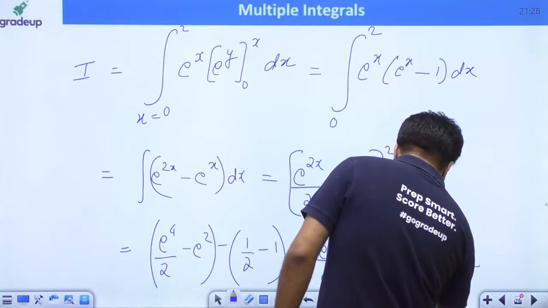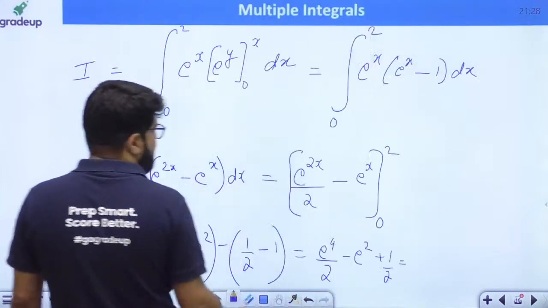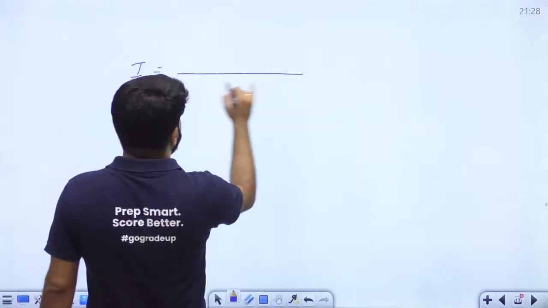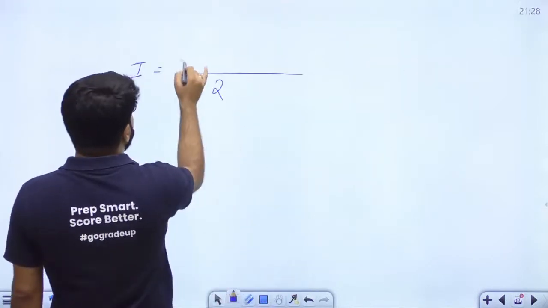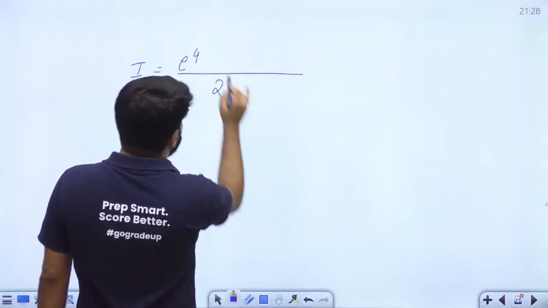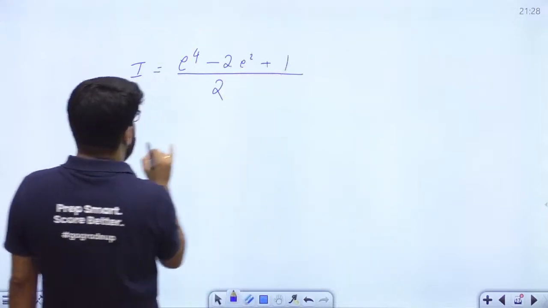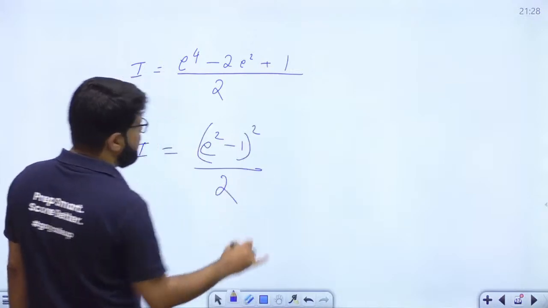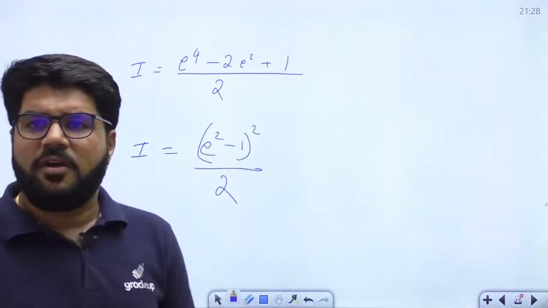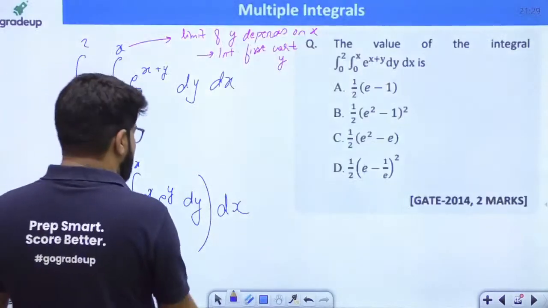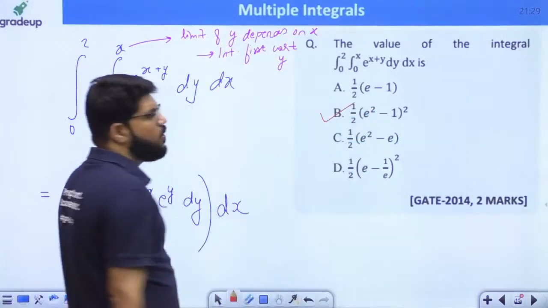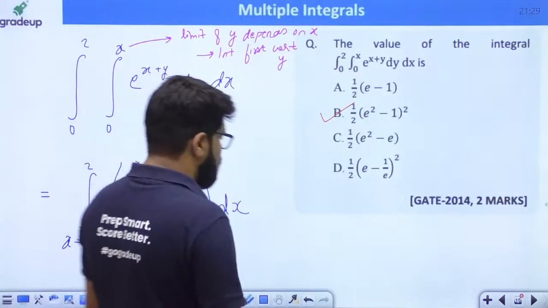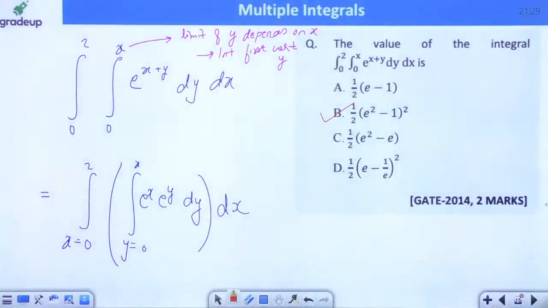If we take half commonly, the answer I am expecting is: e power 4 becomes 2e square plus 1 inside, and the numerator is nothing but e square minus 1 whole square, and then divided by 2. Many of you are coming up with the answer B, and exactly that is what it is. E square minus 1 whole square, whole divided by 2, is the final answer.